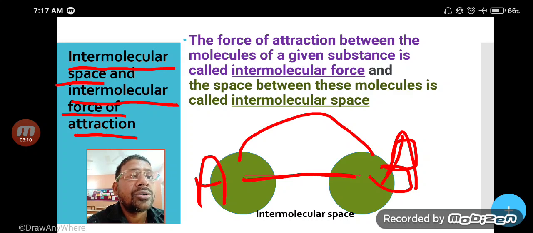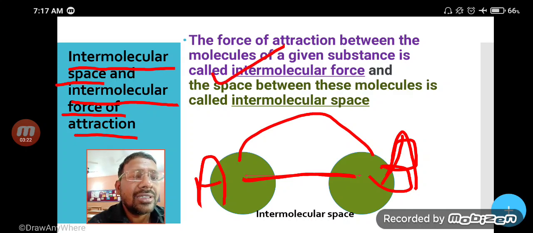So let's talk about intermolecular space and attractions. The force of attraction between the molecules of a given substance is called intermolecular force of attraction.